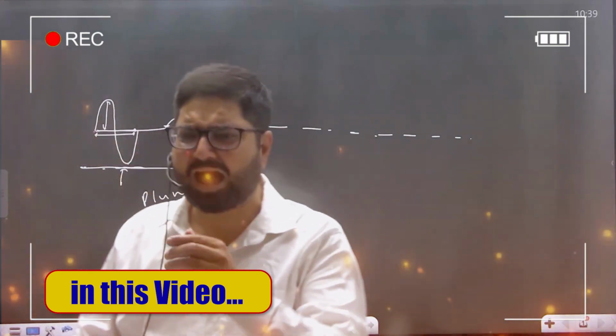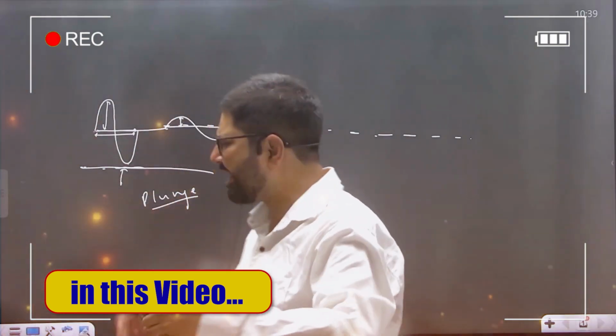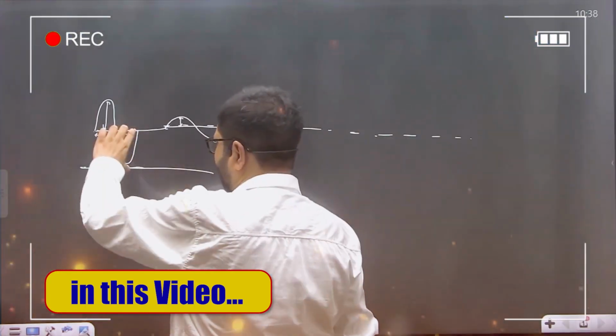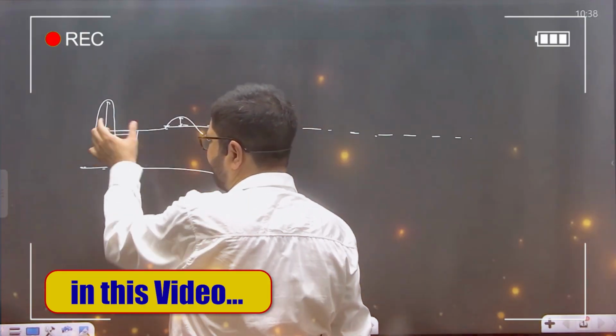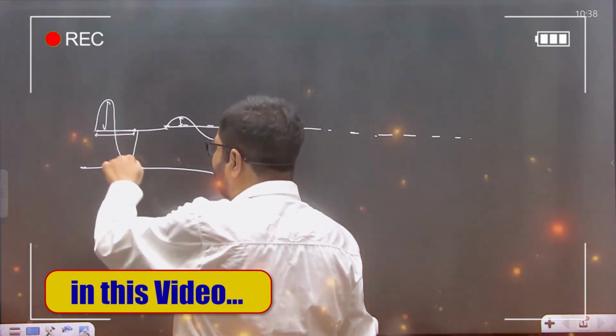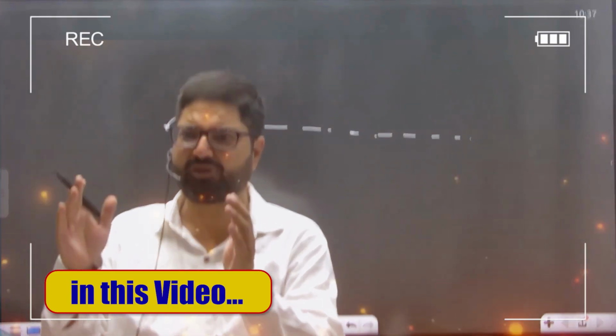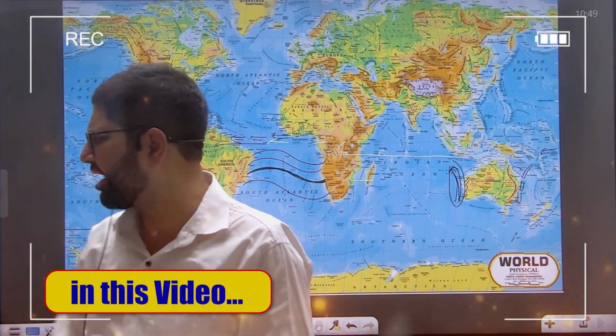So sea waves are always generated in a succession. एक के बाद एक wave आती रहती है. Tide is a phenomena that takes place in response to the gravitational force of sun and moon. When the depth of water is approximately half of its wavelength, the wave begins to feel the bottom. The nature of sea wave depends upon the velocity of wind. Direct question. इसमें कुछ है ही नहीं.